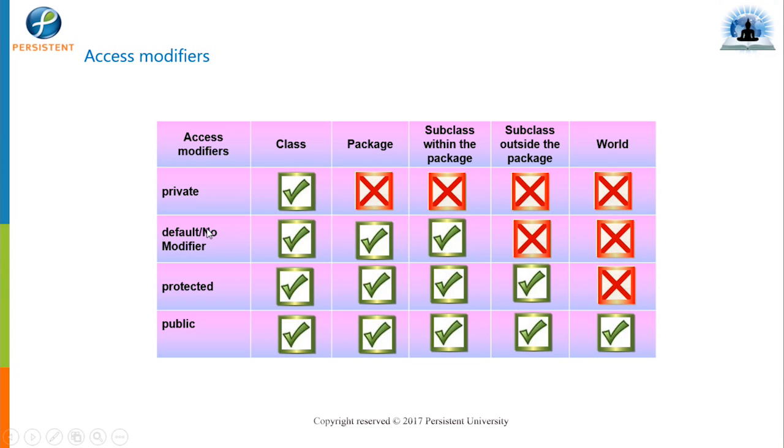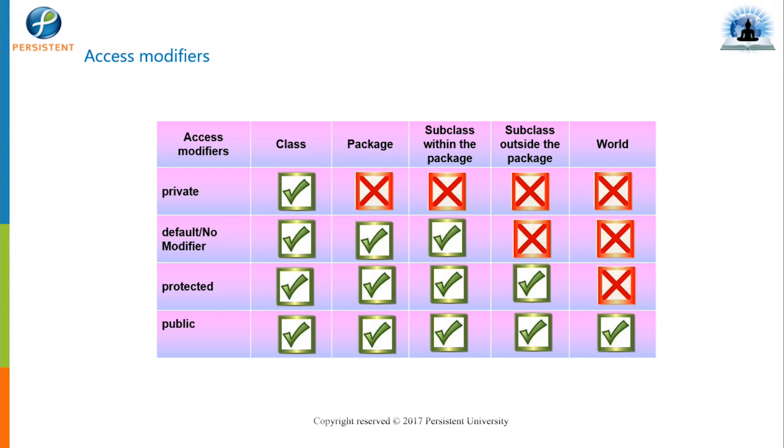After that we have something called the default access modifier. We don't need to define it. If I don't write any access specifier in front of a method or a variable, that will be default. So what is the accessibility? It can be accessed in the class, and it can be accessed in the package. The restriction is that it will not be accessed outside the package. Just remember, private is only for the class, and default is for the class and the package, only within the package.